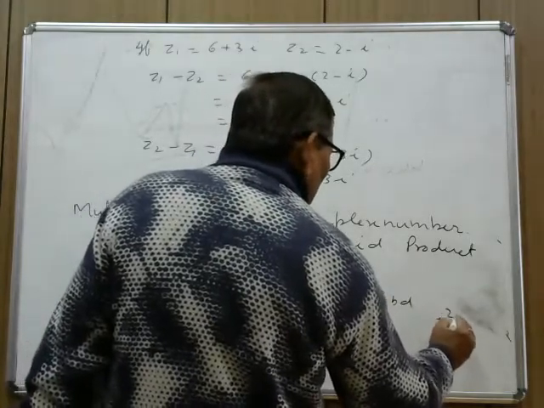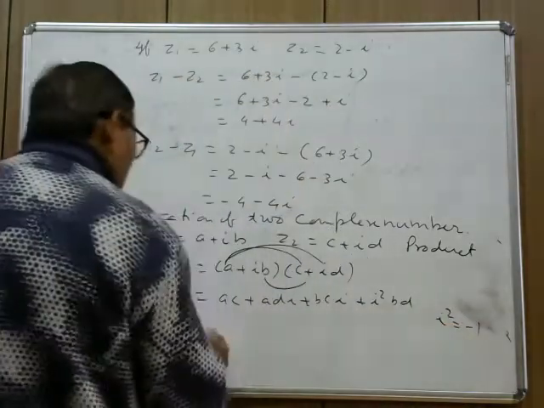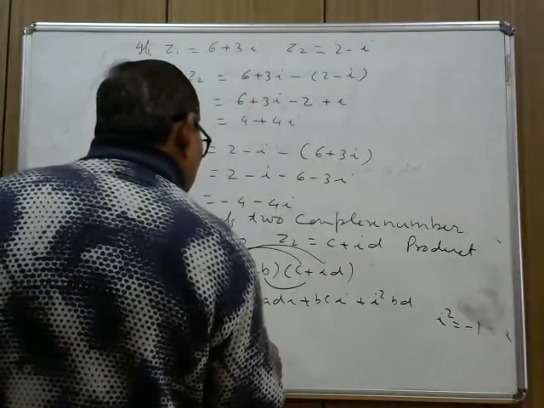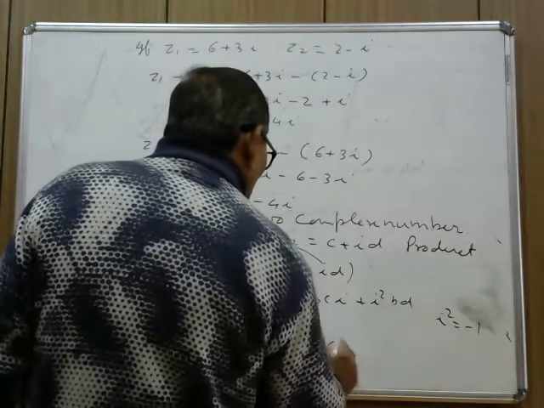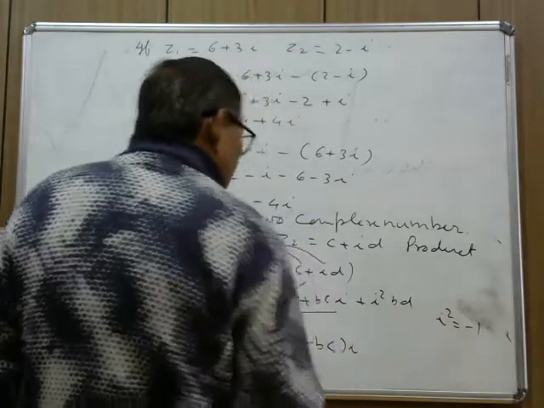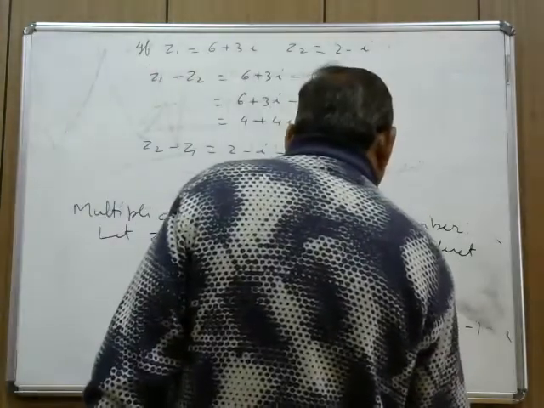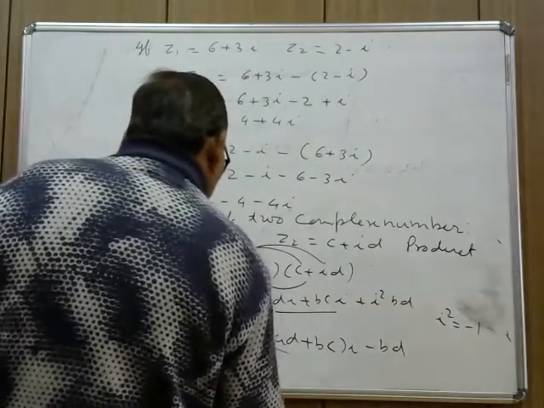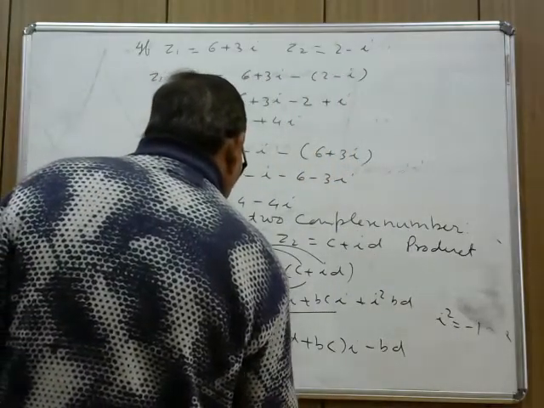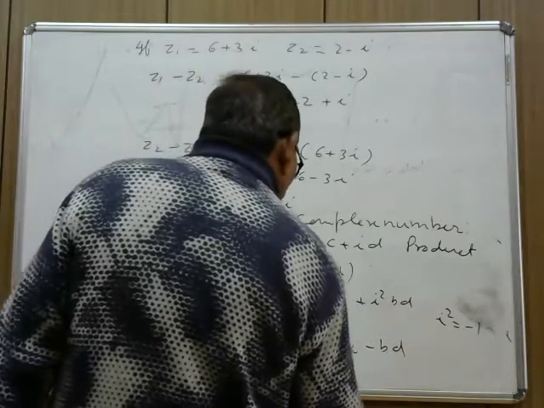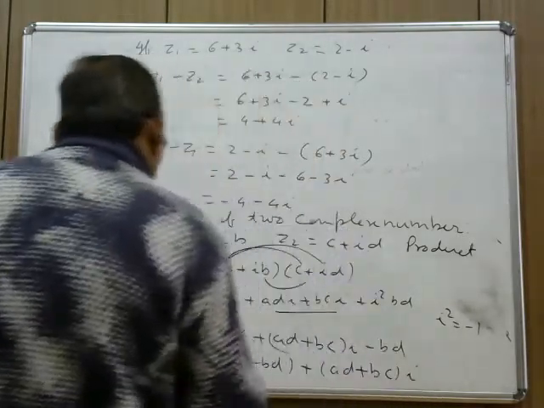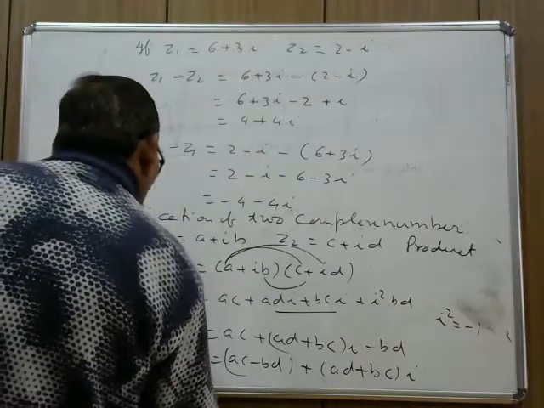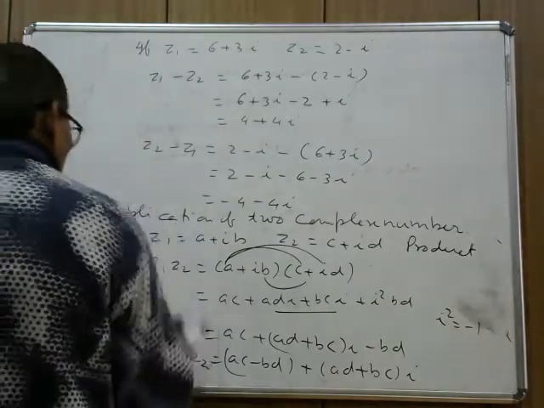Now substitute I square equals to minus 1. So this can be written as AC plus AD plus BC into I. You take out I and here minus BD. So this can be written as AC minus BD plus AD plus BC into I. This is the product of two complex number Z1 and Z2.